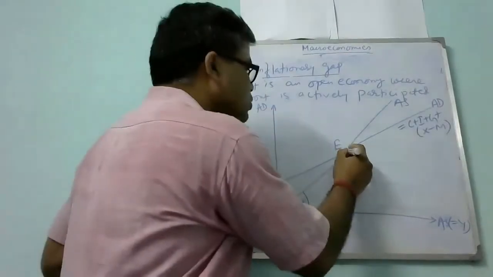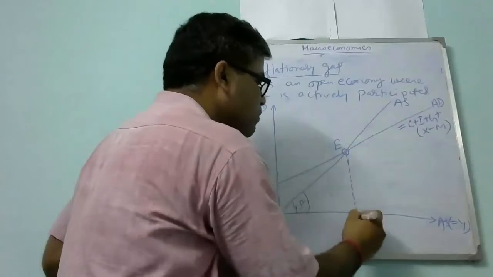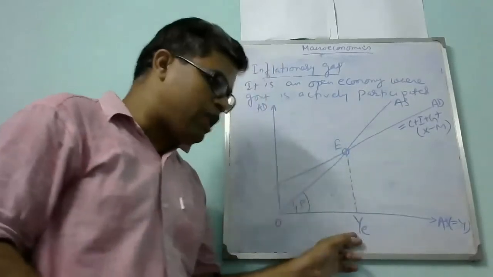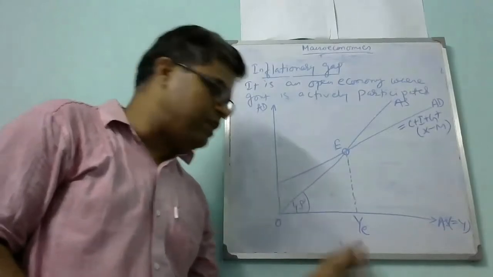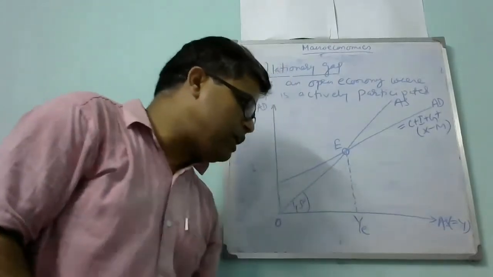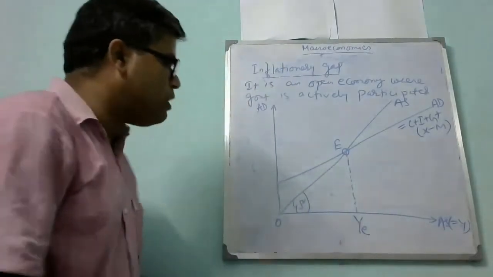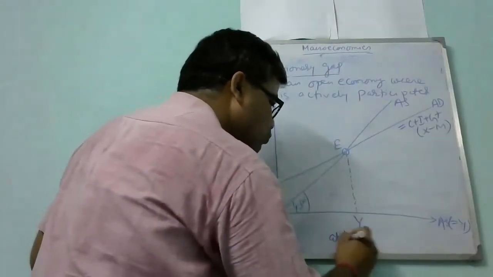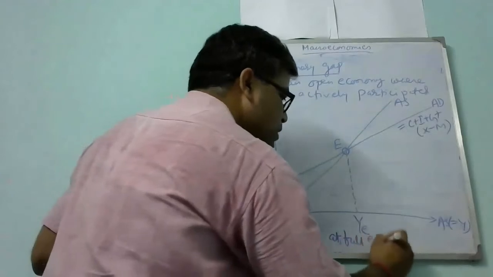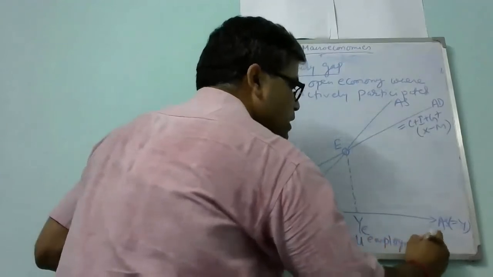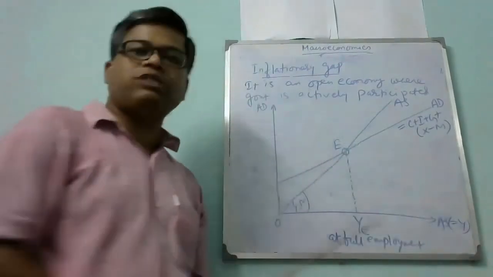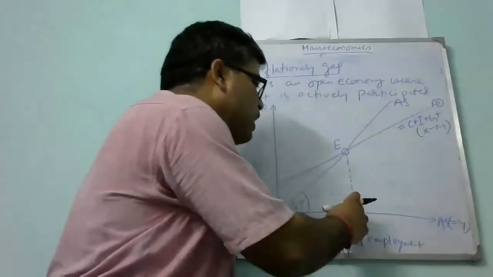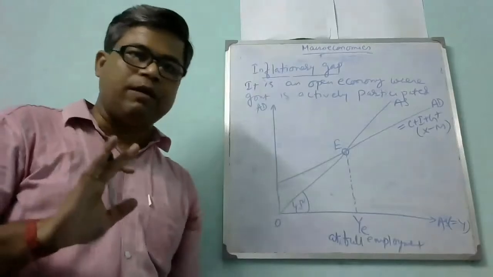This is the equilibrium point where AD and AS intersect. So the equilibrium level of national income will be this. We call it the full employment level of income, the national income at full employment, YF. That means all the resources are fully utilized. Nothing is left, and this will be the equilibrium level of national income.